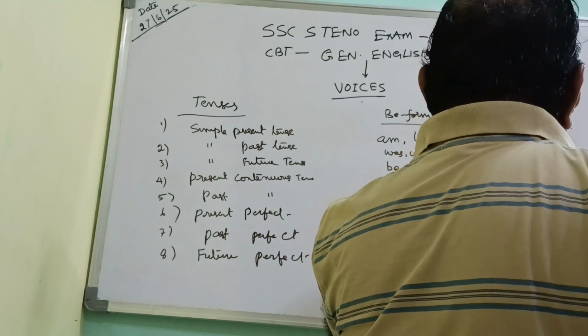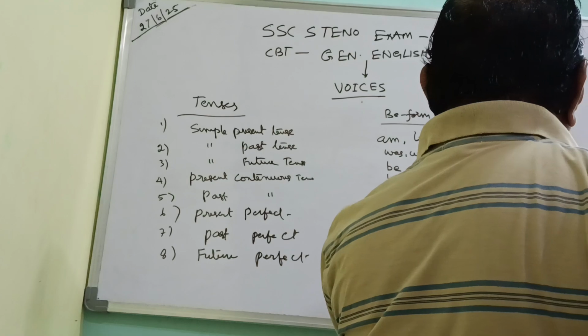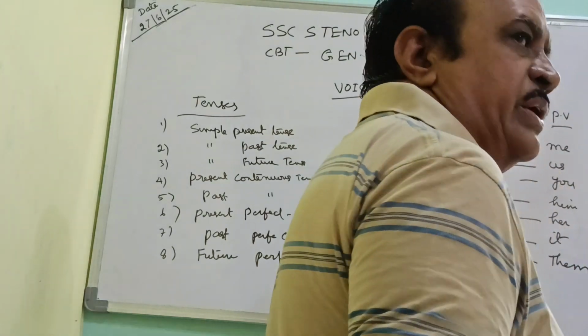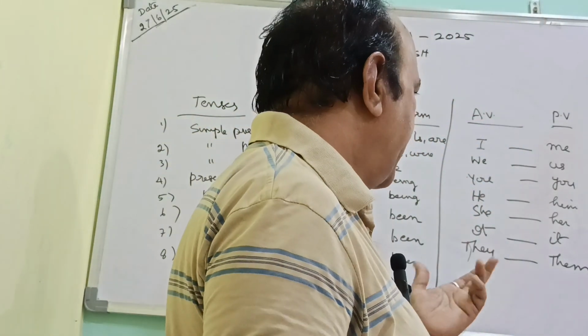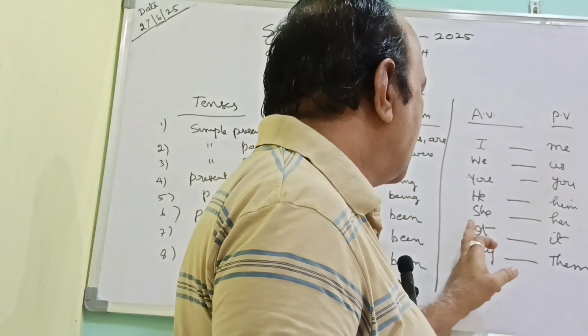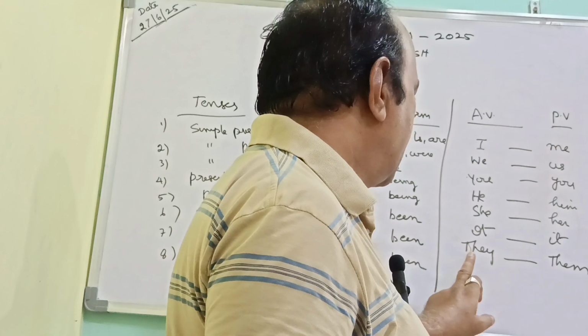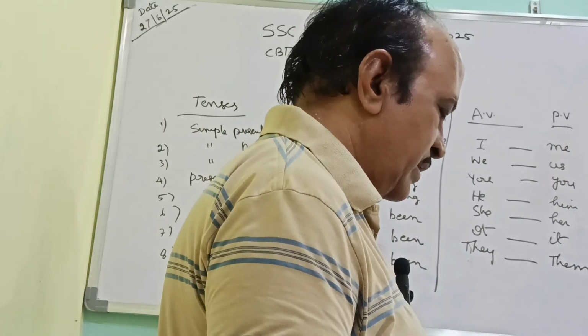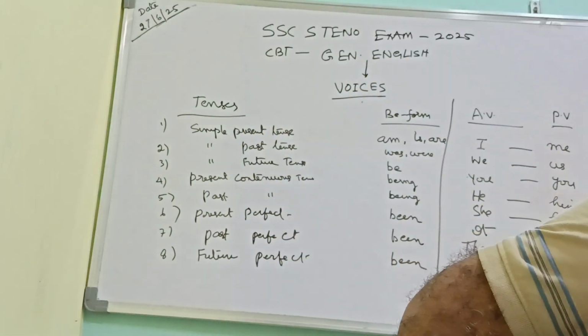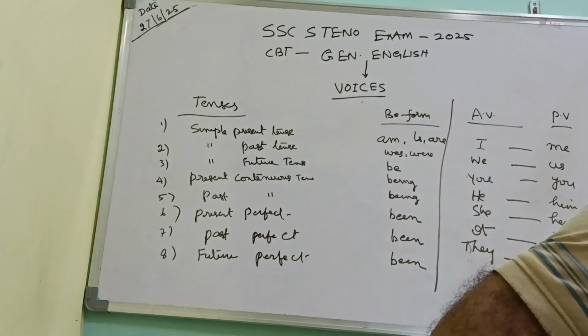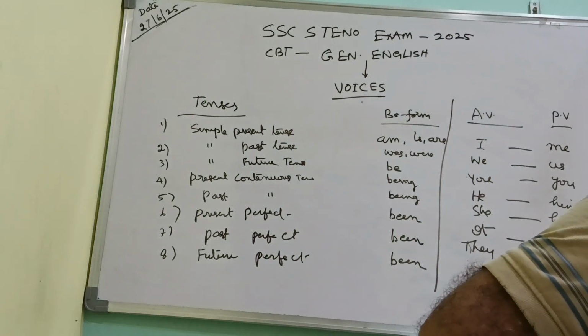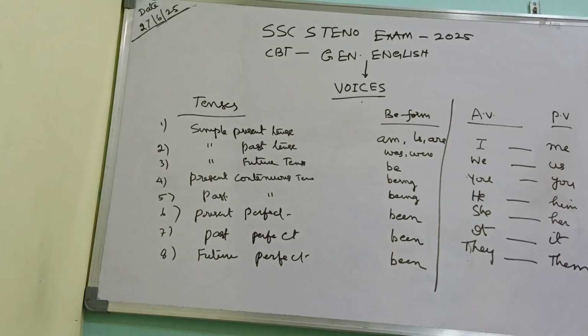I in the active voice will be converted as me, we as us, you as the same, he as him, she as her, it as it, they as them. This is one thing. Then these eight types of tenses I will explain to you in detail.